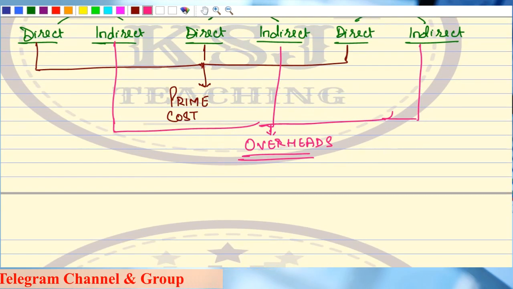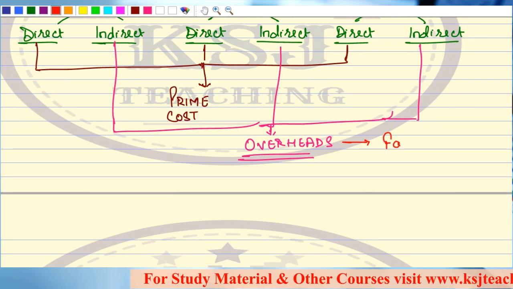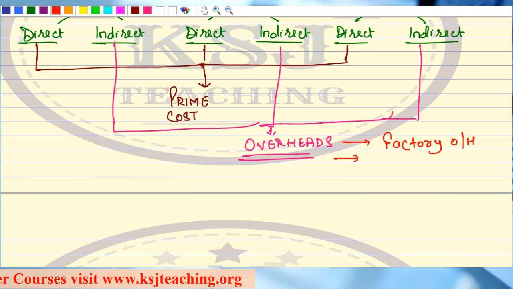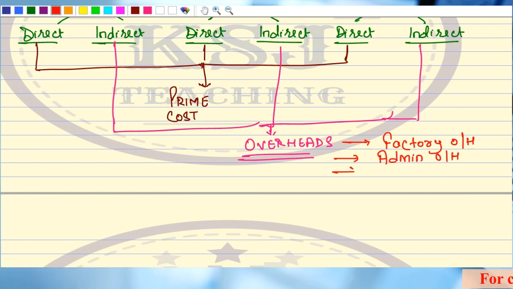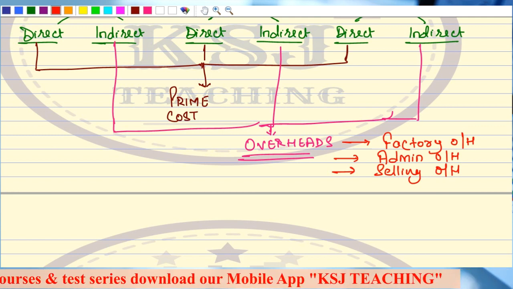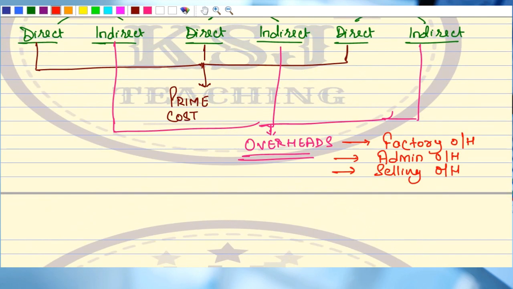Now for this purpose, these overheads are divided into three parts. One is factory overheads. The other one is admin overheads. And the third one is selling and distribution overheads, selling overheads, I can say, right? So overheads are divided into three parts. One is factory overheads, second is admin overheads, and third is selling and distribution overheads. All these are going to be covered in the cost sheet, right?